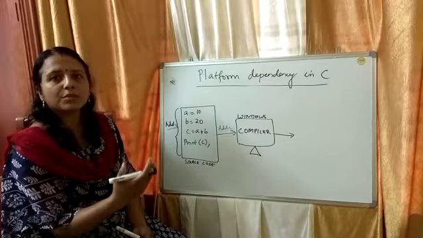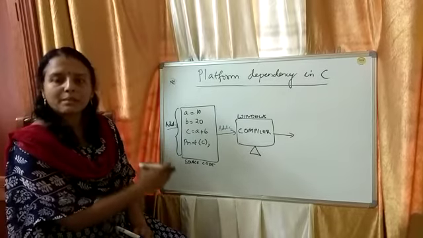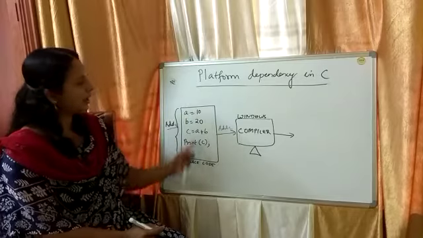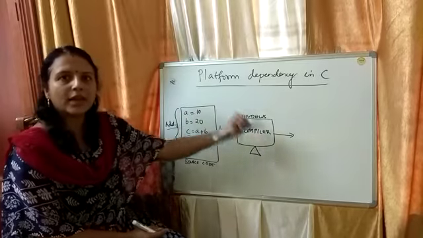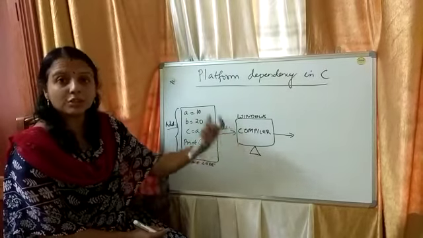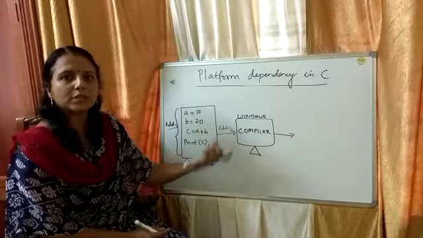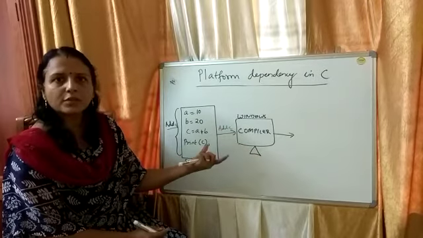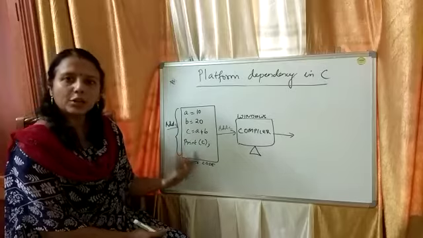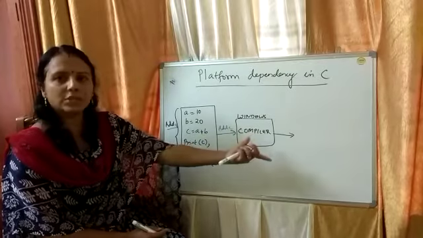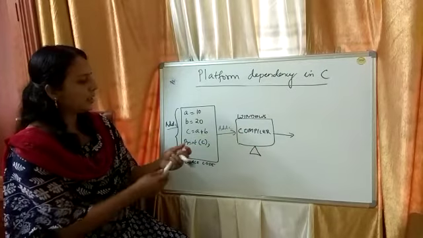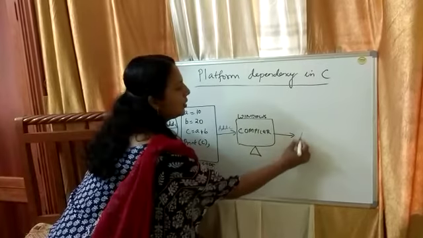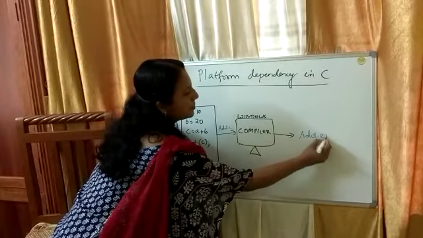In this compilation process, since the compiler is a software, it is going to convert the source code, which is written in human readable language, into another code which must be understandable by machines. We call that code machine code. So a compiler is a software which converts source code written in human readable language into machine code. After this compilation process, we get another file with the .exe extension.